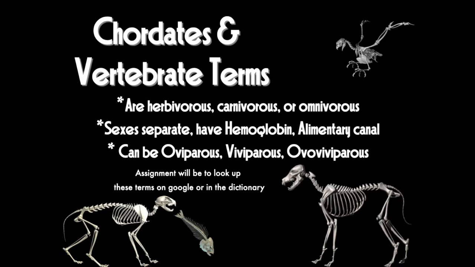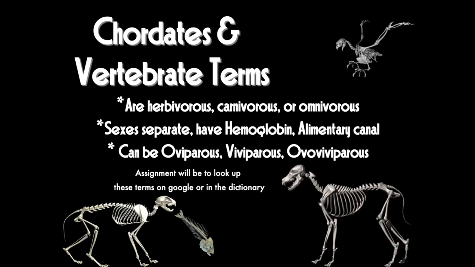The first one is herbivorous or herbivore, meaning eating plants. Carnivore, carnivorous, refers to eating meat. And omnivore, or omnivorous, refers to eating both plants and meat. An example of a herbivore would be a rabbit, a cow, a deer. An example of a carnivore would be a lion, a dog. An example of an omnivore would be a human, a raccoon, a bear.